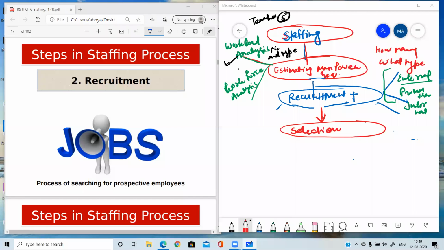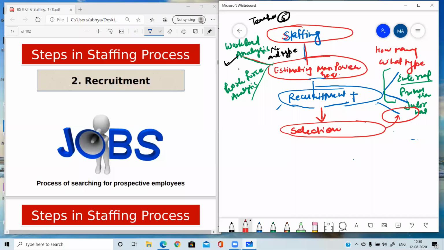Yes, from the pool that you created in the previous step, now you will select your best candidates from that pool. So how will you select? On the basis of written test, demo, and as well as on the basis of interviews. There are different methods, different modes of selection. Like a written test can be conducted, demos can be conducted.